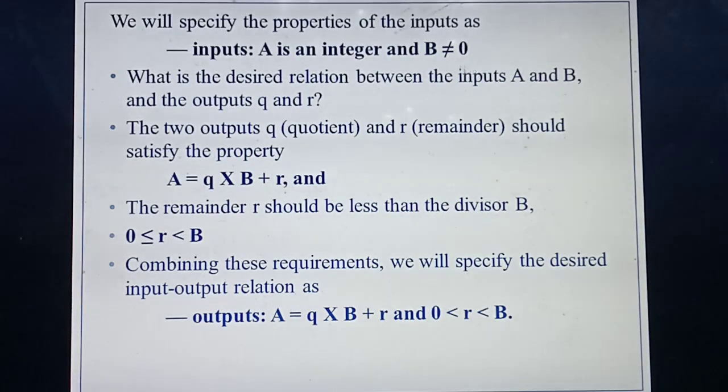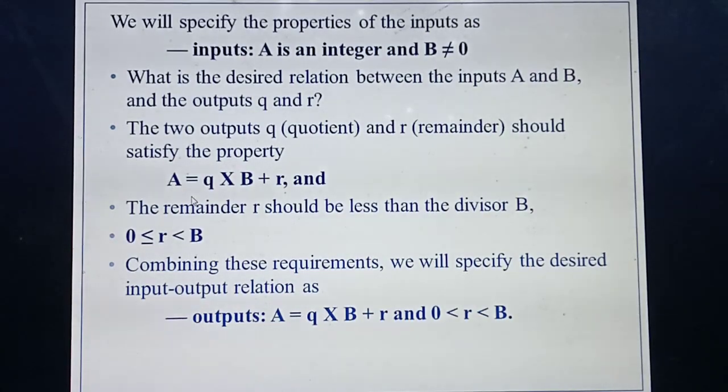Listen, A equals quotient into B plus R. If you substitute the values here, you will get the same answer. For example, the value of A is 22, so quotient 4 into 5, 20, plus 2 you will get. So the answer is 22. On both sides you will get the same answer. Just like a formula you need to study.